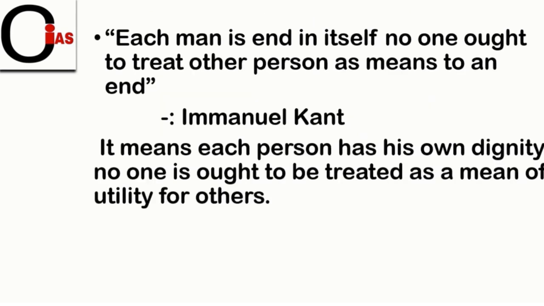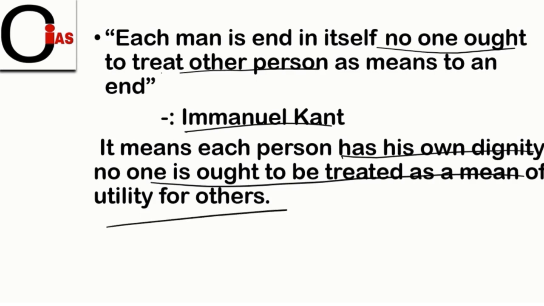And here, friends, is a quotation by Immanuel Kant. He says, each man is an end in itself. No one is ought to be treated as a means to an end. Here, he talks about how each and every person has his own dignity. No one ought to be treated as a means of utility for others. He says every person has their own self-respect. Therefore, no one should be treated as a means of utility for others.